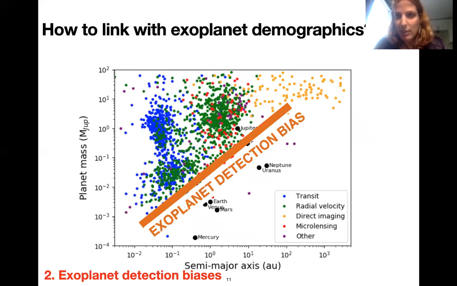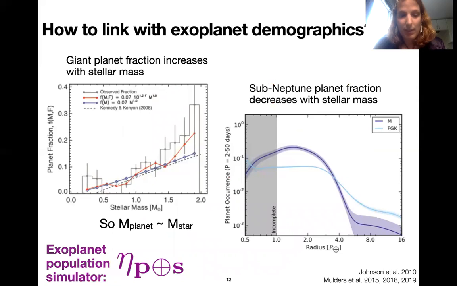So we would like to compare this now with the exoplanets, but we need to resolve a second problem, which is exoplanet detection biases, planets that cannot be detected with current surveys. So essentially what we need are planet occurrence rates. And several people have computed these kind of occurrence rates based on the available observations. One of the results is that the giant planet fraction increases with stellar mass, and that the planet fraction of sub-Neptunes decreases with stellar mass.